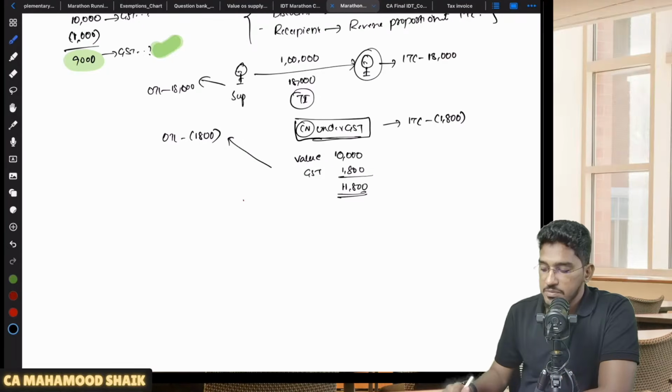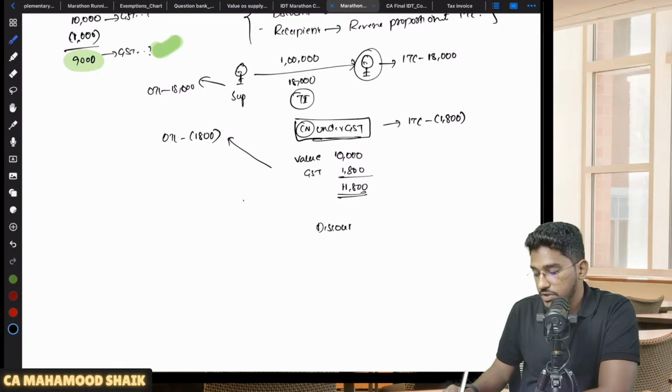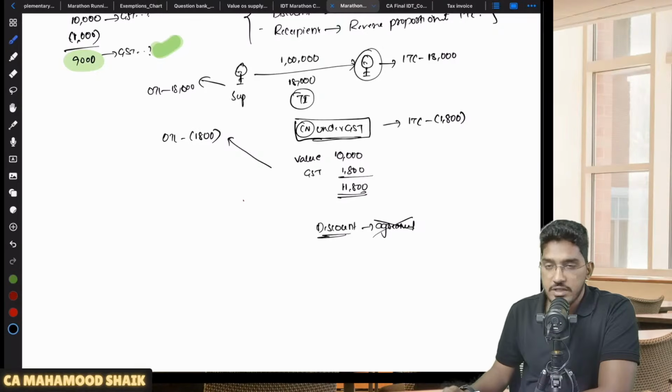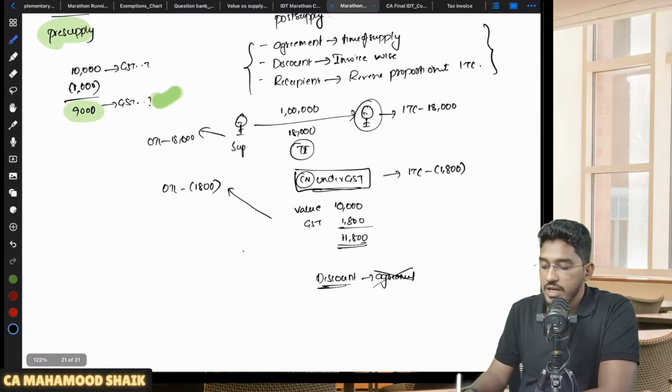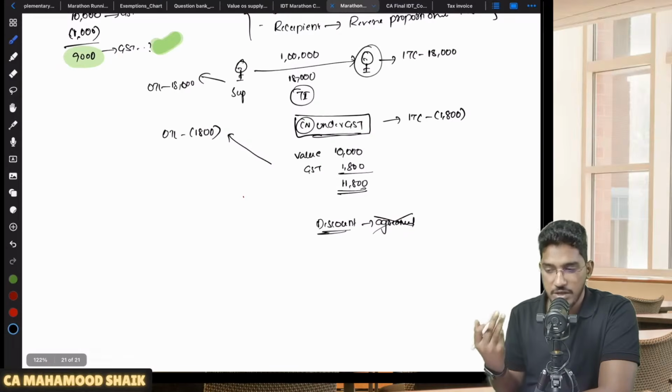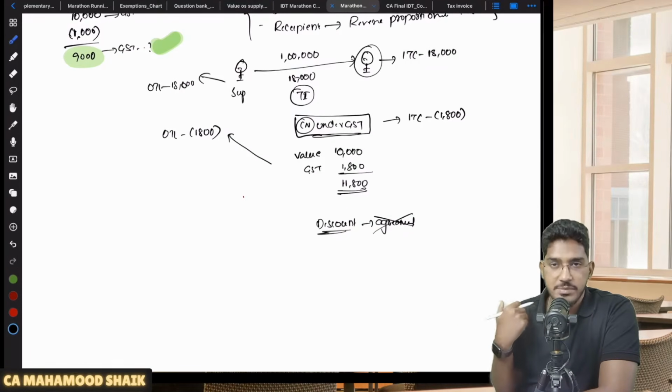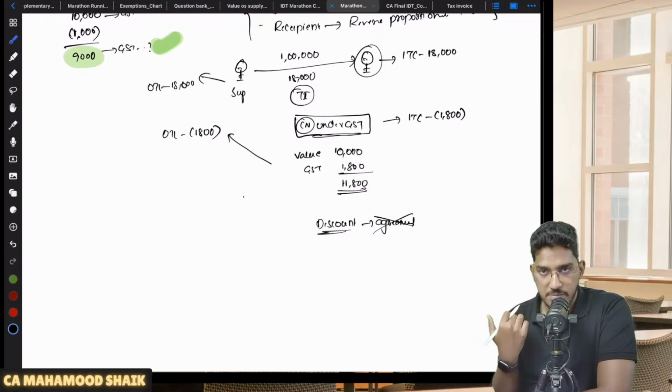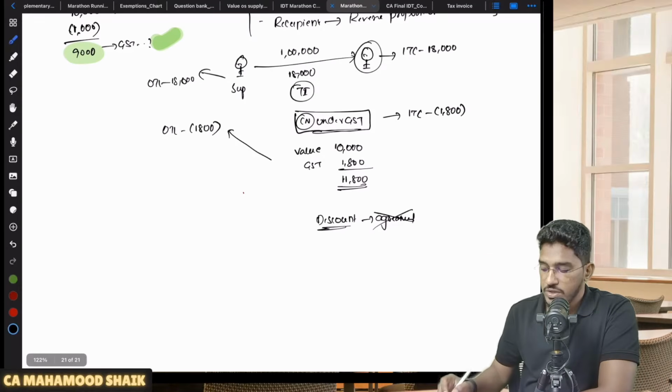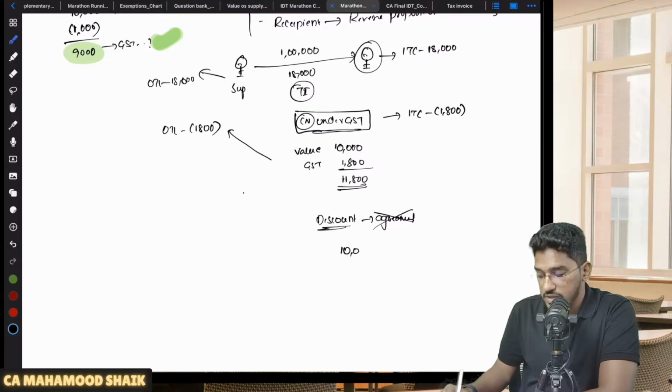Okay, see, sometimes what will happen is, let us say the initial tax invoice has taken place. Thereafter you are giving discount. Let us say there is no agreement at the time of making supply, but you are giving discount. So now one of the conditions got violated. Sometimes even though there is no agreement at the time of making supply, suppliers will give discount depending on the stock levels and all. Let us say he is giving 10,000 rupees of discount.